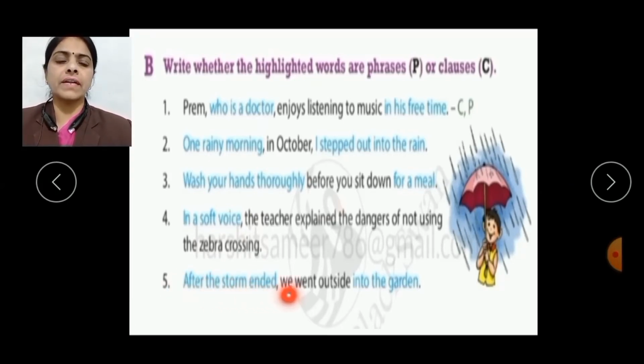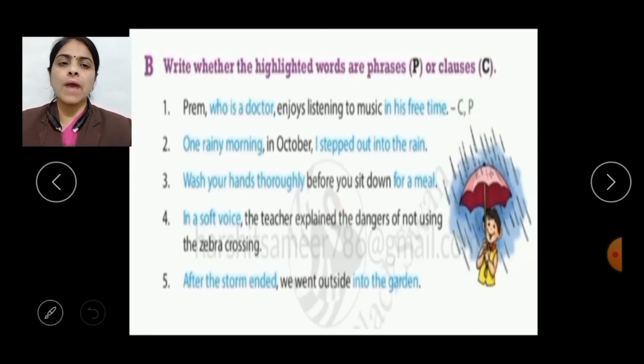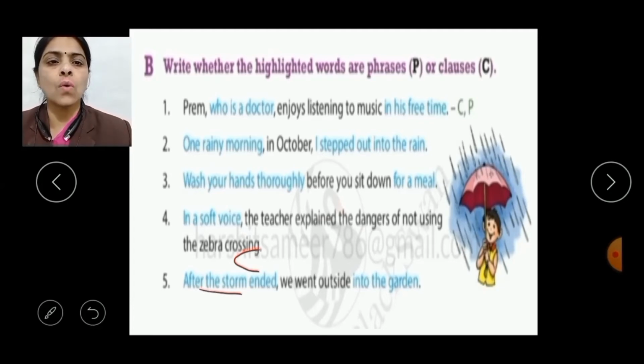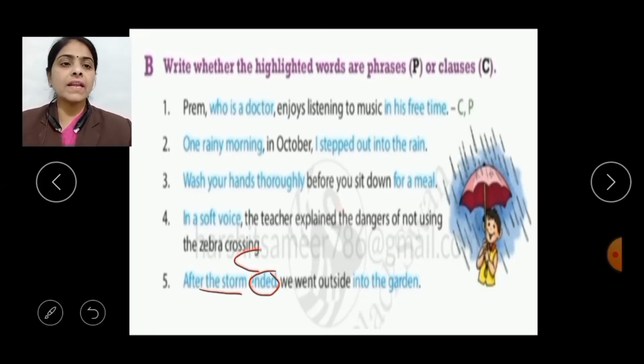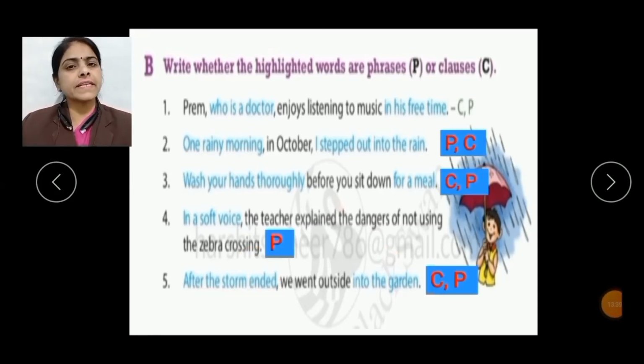After the storm ended, we went outside into the garden. In this sentence, after the storm ended and into the garden are the highlighted text. Between these texts, after the storm ended is a clause because it has a subject, that is the storm, and a verb, that is ended. While into the garden is a phrase because it doesn't have any subject or verb. With this, the exercise is completed.